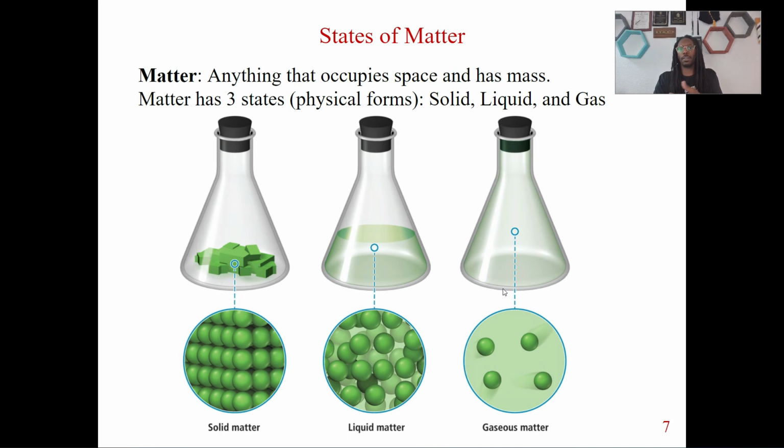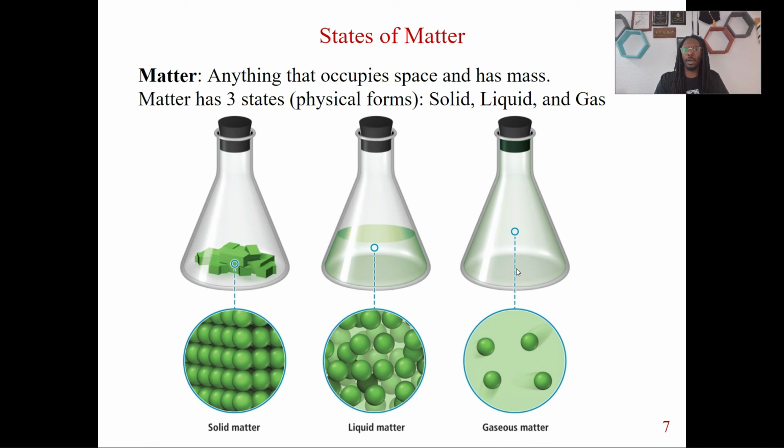Now, this is different from the last matter, gases. So gases, if we look at this container here, what do we notice about this gas? Well, gases take the shape and the volume of whatever container they are in.